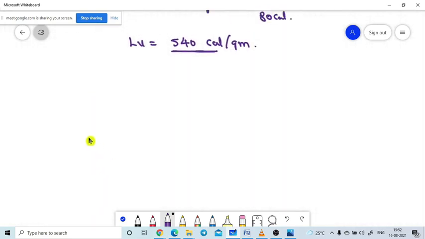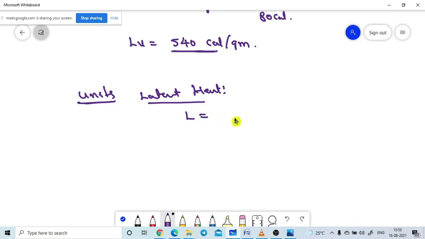Now you may have the doubt: what are the units of latent heat? For units, we need the fundamental formula, L is equal to Q by M. The unit of Q is joule, and the SI unit of M is kilogram. So the unit is joule per kilogram, which is the SI unit.